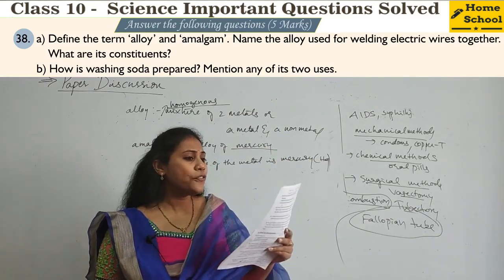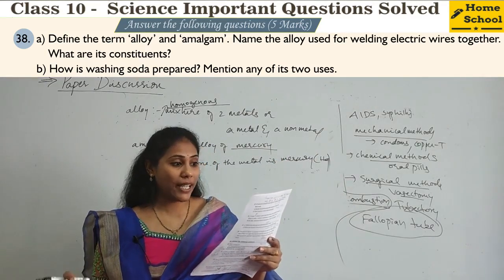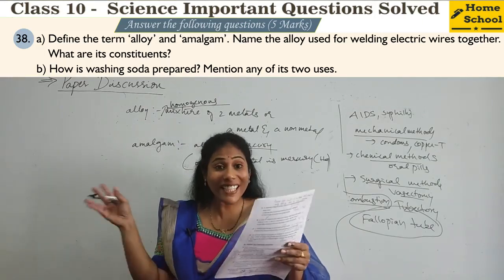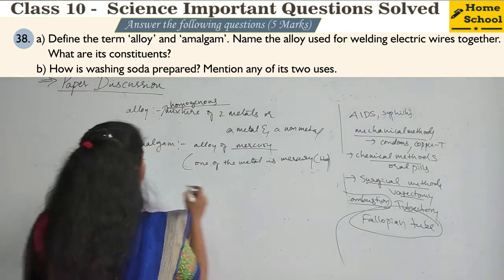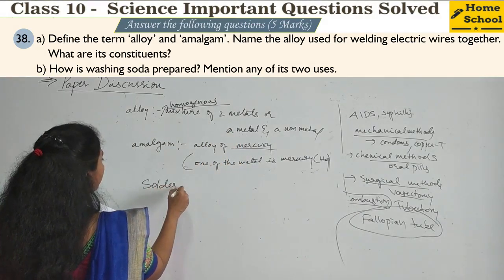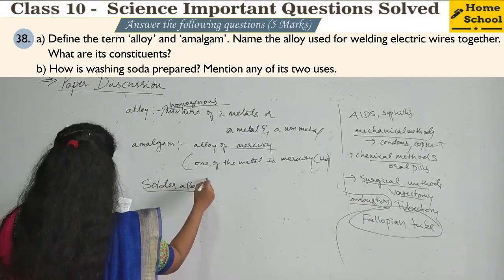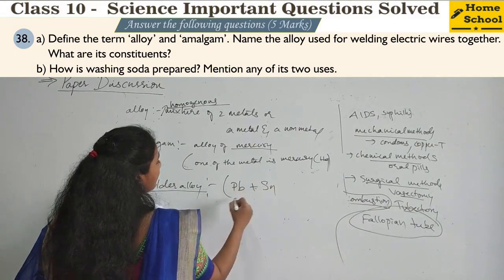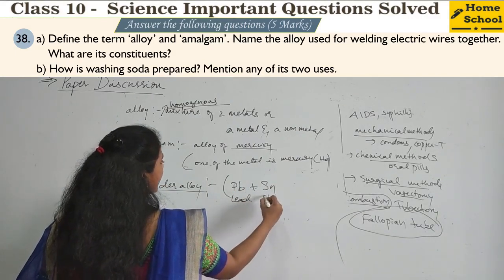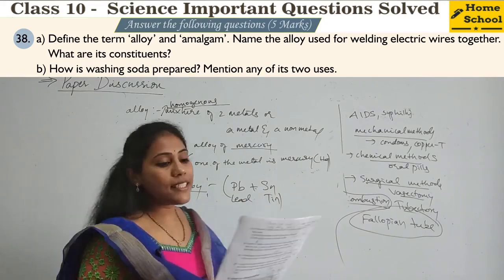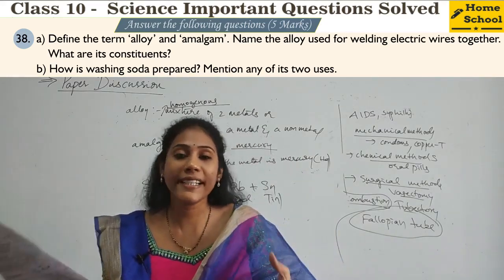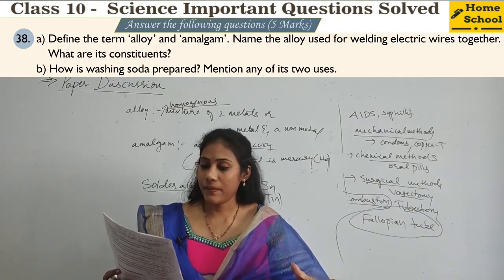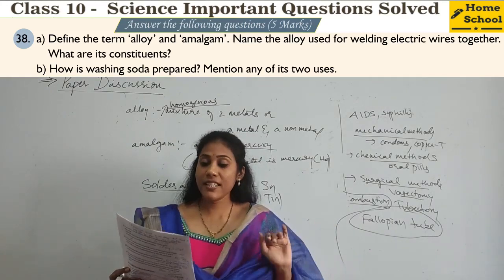Name the alloy used for welding electric wires together. What are its constituents? So which alloy is used for welding electric wires together? It is solder alloy. And what are its constituents? Lead and tin. Lead, Sn in the sense tin. Okay. So actually this solder alloy has a very low melting point, and that's the reason it is used for welding electric wires. Right. So that was the first sub question.